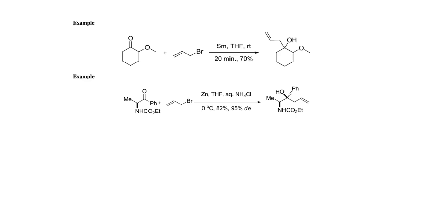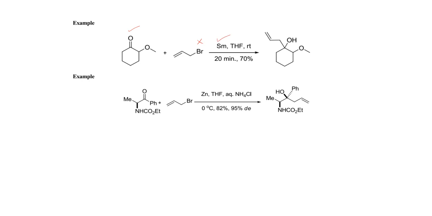There are different examples for understanding the applications of this type of reaction. If we react this cyclic ketone with allyl bromide or allyl halide, which may be allyl chloride or iodide, in the presence of this metal atom, what will happen?